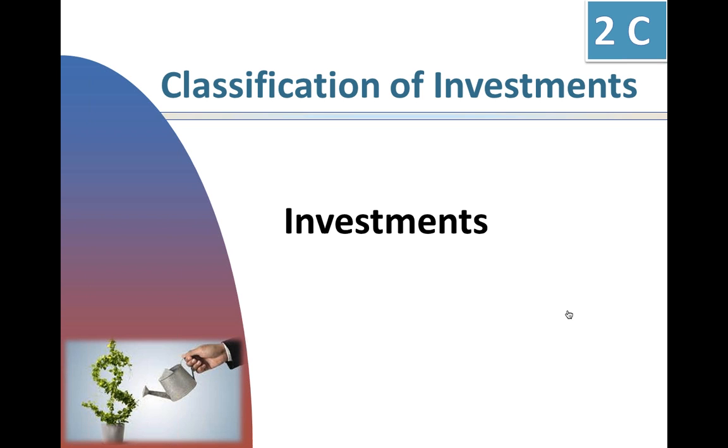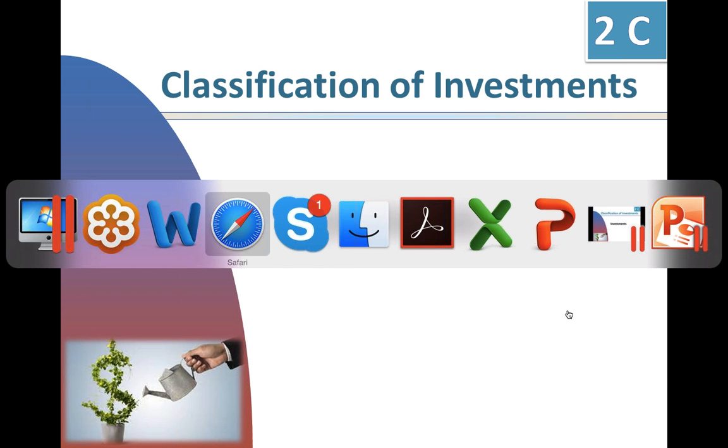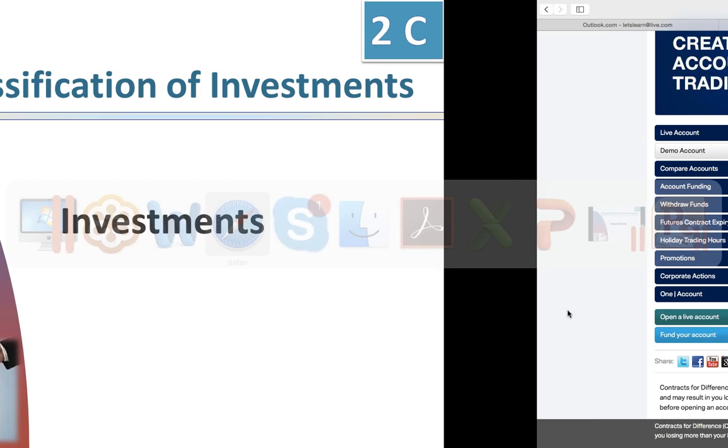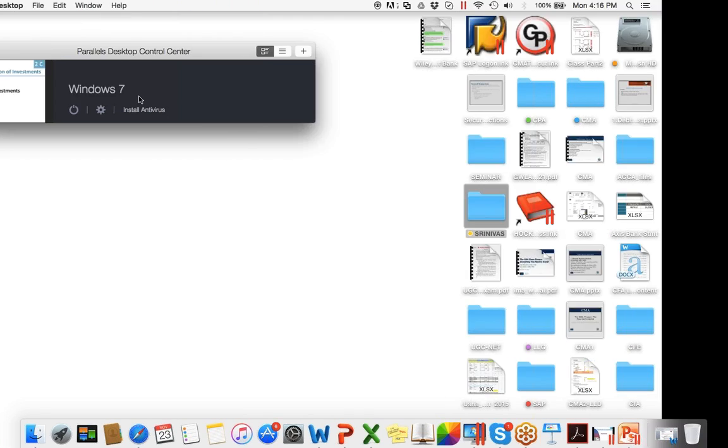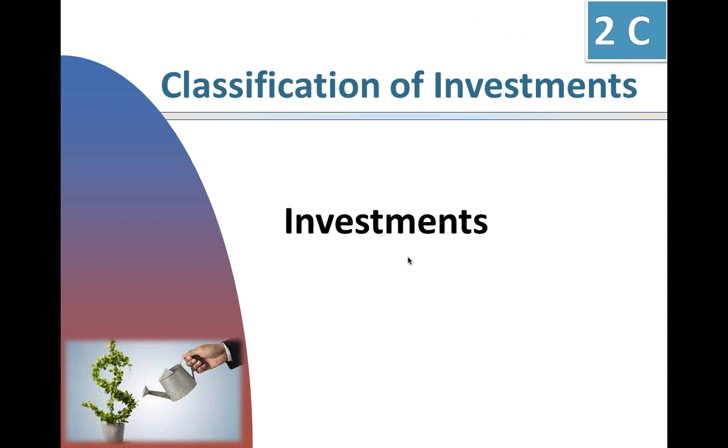Investments. Corporate companies invest surplus money in various different types of investments, wherein we get some returns. We get some returns on investments. Corporate companies invest in various places to get some kind of return.